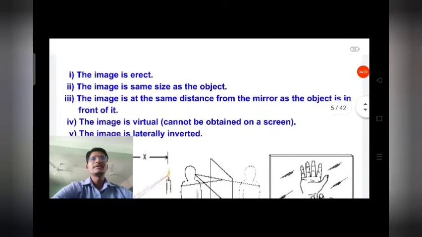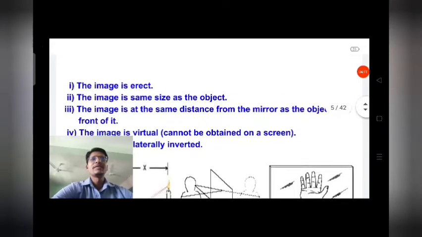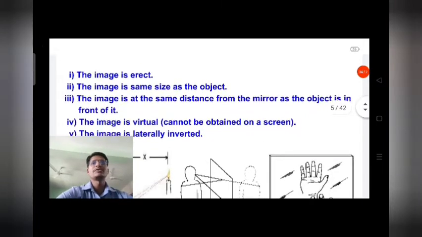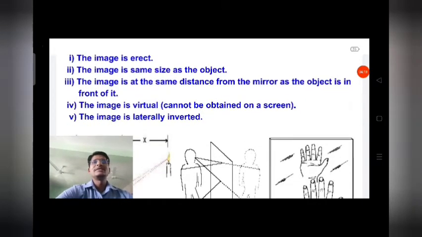Now, some concepts behind it. The image is erect. The image is the same size as the object, because the size will not change, and the image is at the same distance from the mirror as the object is in front of it. The image is virtual and laterally inverted.